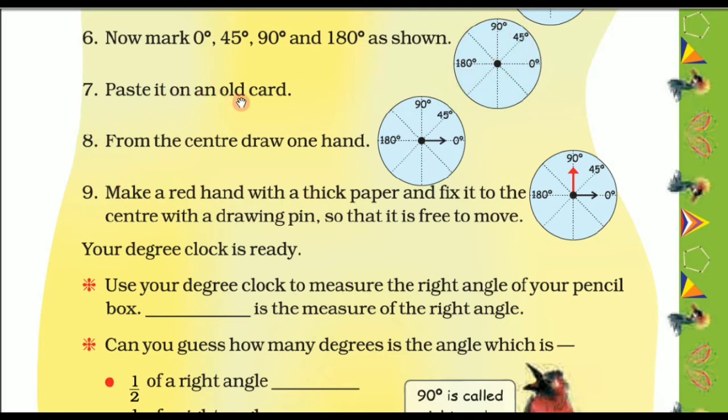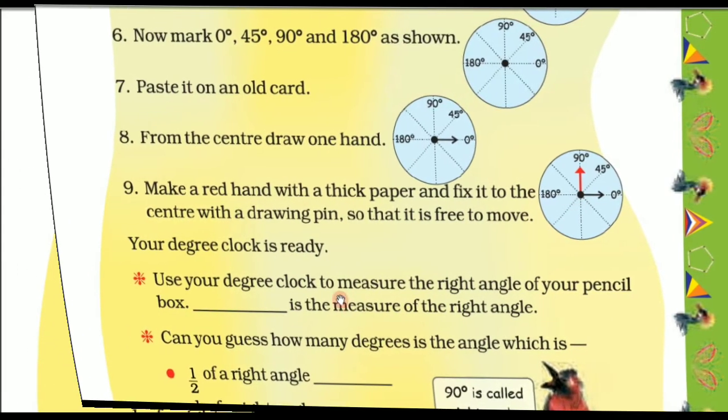Then paste it on an old card. So this was simple paper. Now you should paste it on an old card. Now from the center draw one hand as shown here. Then ninth, make a red hand with a thick paper and fix it to the center with a drawing pin so that it is free to move. Your degree clock is ready now.